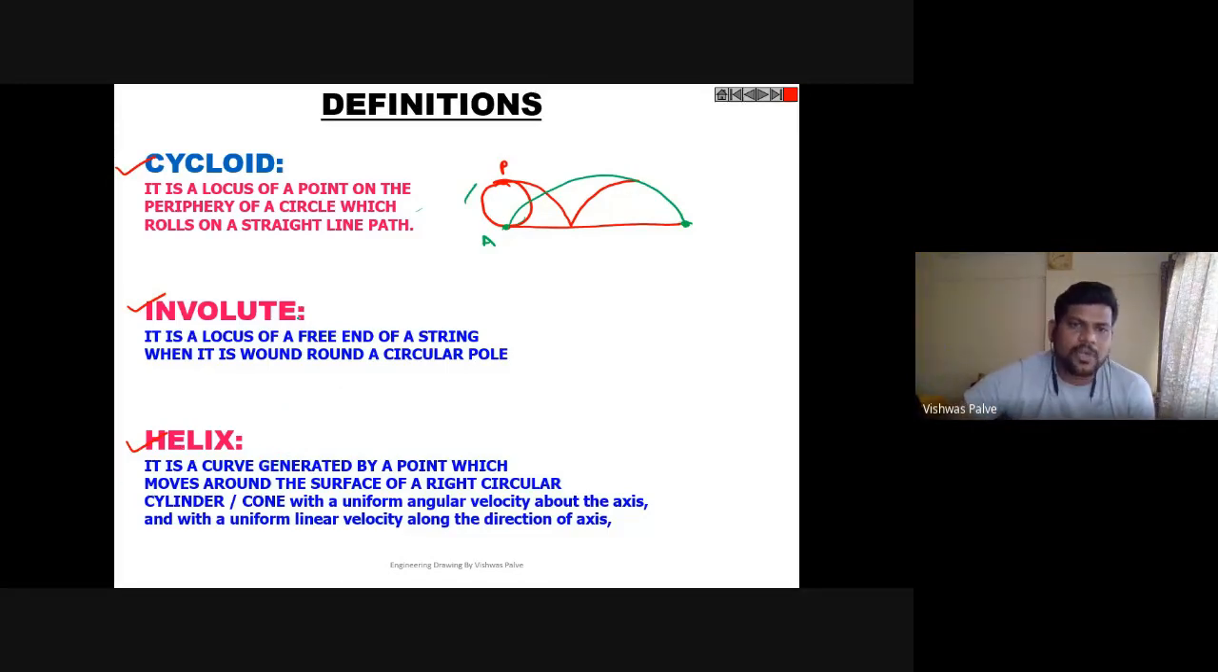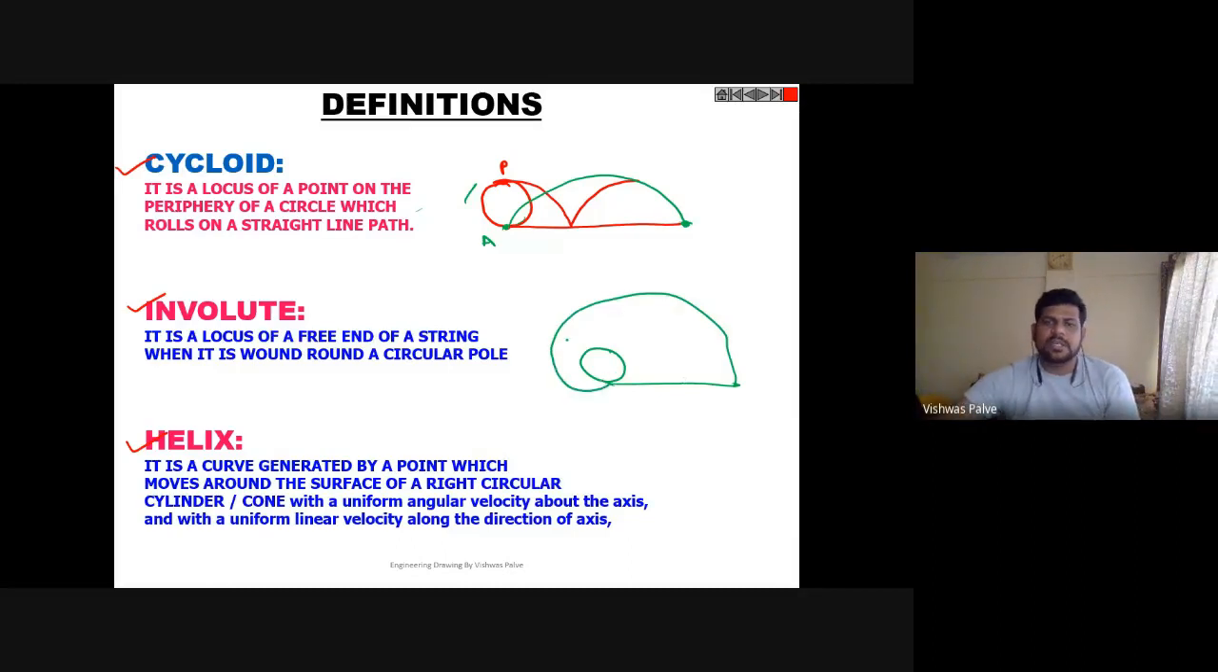So the involute is the locus of a free end of a string when it is wound around a circular pole. Consider a circular pole, and if I have a string of a certain length and I start rolling it along a circle, how will it roll? That we have to show, that is the involute. Then what will be the nature of the other end of that string, that we have to show. And next is the helix. Helix is a curve generated by a point which moves around the surface of a straight circular cylinder or a cone with uniform angular velocity along the axis and with a uniform linear velocity along the direction of the axis.